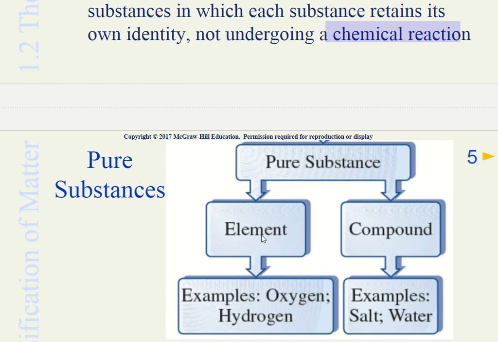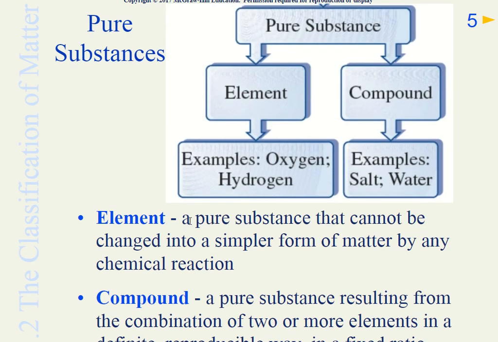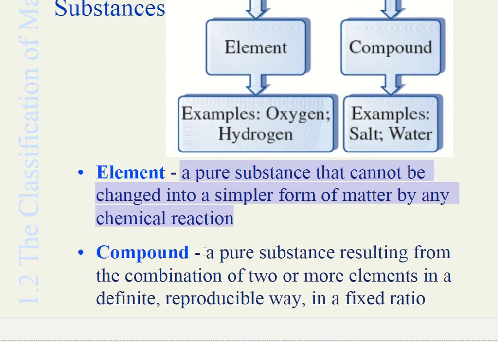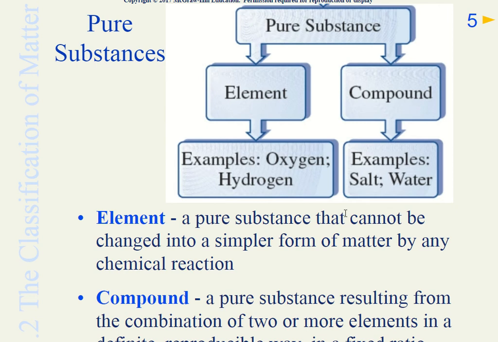So these are the two kinds of pure substances. An element is a pure substance that cannot be changed into a simpler form of matter by any chemical reaction because it's by itself. You cannot do anything else to hydrogen. It's hydrogen. On the other hand, a compound is a pure substance resulting from the combination of two or more elements in a definite, reproducible way in a fixed ratio. In the case of water, the formula is H2O, two hydrogens and one oxygen combined to give you water. So these are the pure substances.